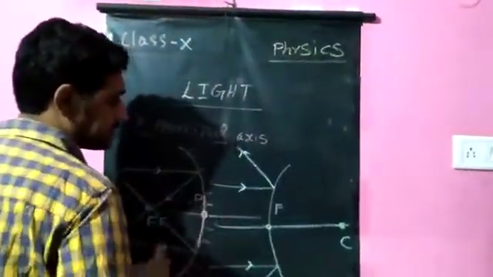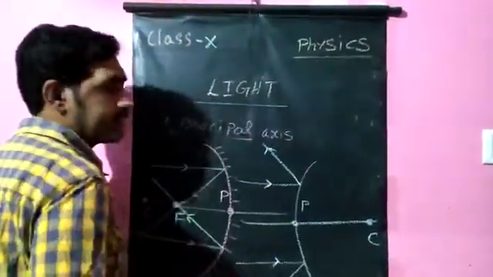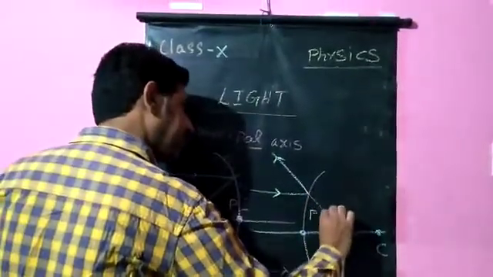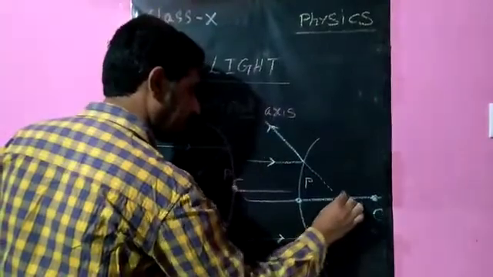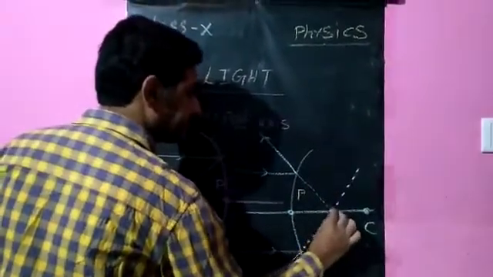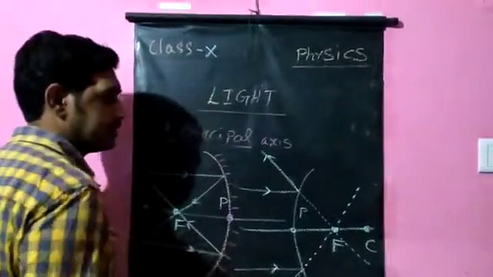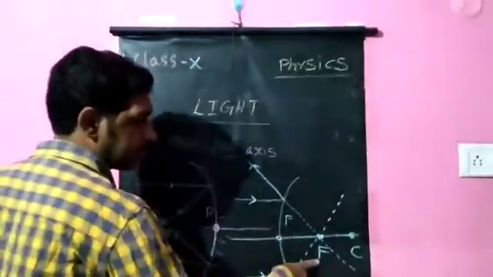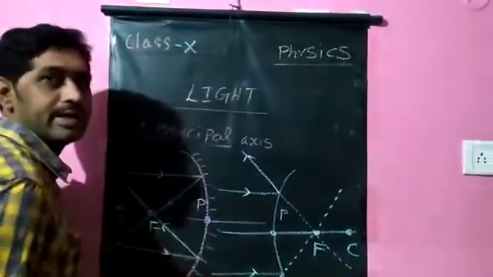Whereas in case of a convex mirror, the light rays from any surface strike the mirror, but after striking they get diverged, but they appear to pass like this. They appear to meet here, so that will be the focus for the convex mirror. Focus of concave mirror, focus of convex mirror. Here the dotted lines mean they appear to meet at that point.